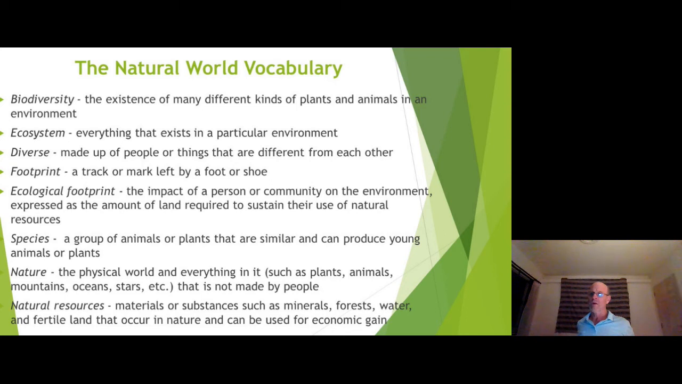offspring. Nature is the physical world. It's the environment, everything in it, such as plants and animals, mountains, oceans, stars, etc., that is not made by people. So nature is the natural world. And the natural resources are materials or substances such as minerals, forests, water, fertile land that can grow food, that occur in nature, and that can be used for our economy, for economic gain, for our money.